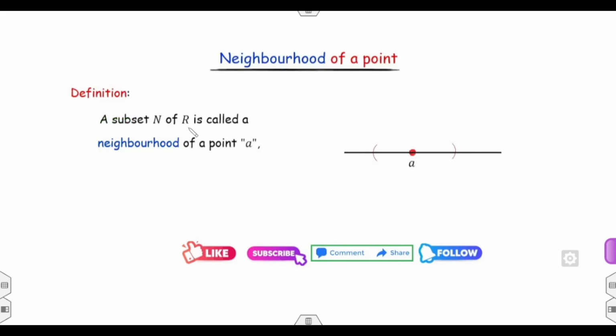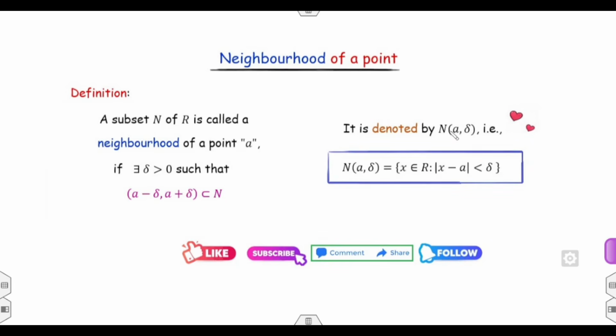Any subset N of the real numbers R is called a neighborhood of the point A if there exists a positive real number delta such that the open interval (A minus delta, A plus delta) is totally contained in the set N. Or you can say it is denoted by capital N, a neighborhood of point A with radius delta, the collection of all those points x such that the distance of x from the point A is less than the radius.